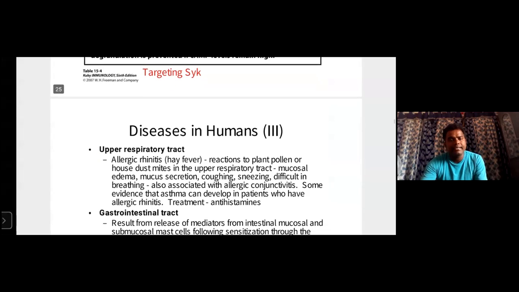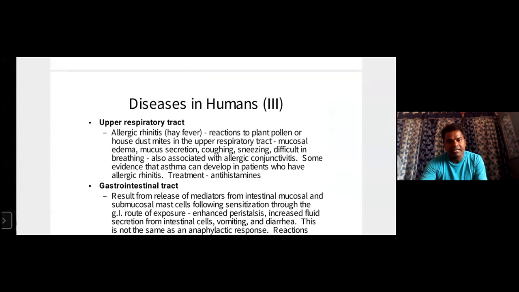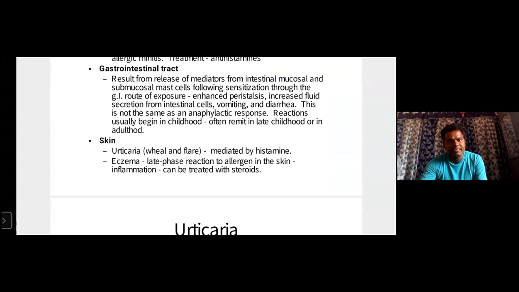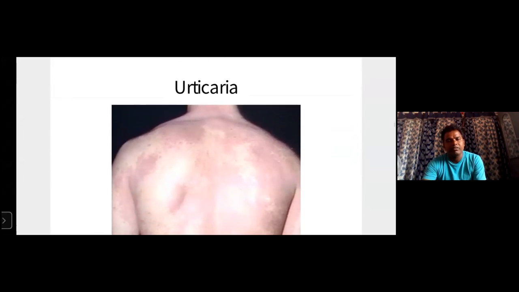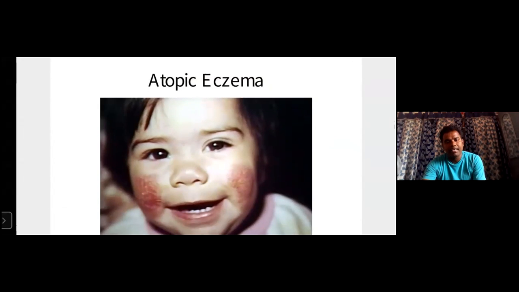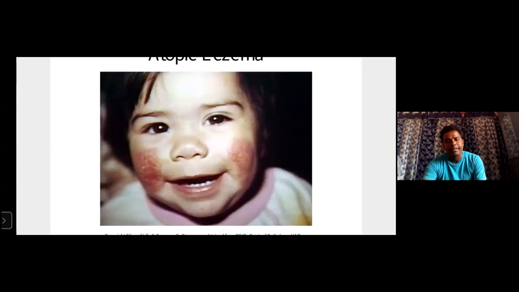Okay, and this is in humans. That is third: upper respiratory tract and gastrointestinal tract. They face different diseases, and skin disease like urticaria, mediated by histamine, eczema, late phase reaction, allergens to the skin, inflammation, can be treated with steroids. Urticaria we observe on the skin; many rashes are formed in urticaria. Atopic eczema also looks like scabies; eczema is also formed on the skin.